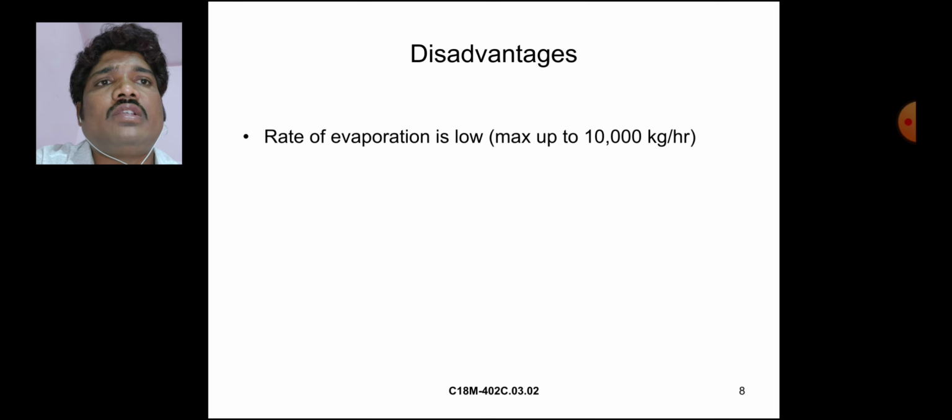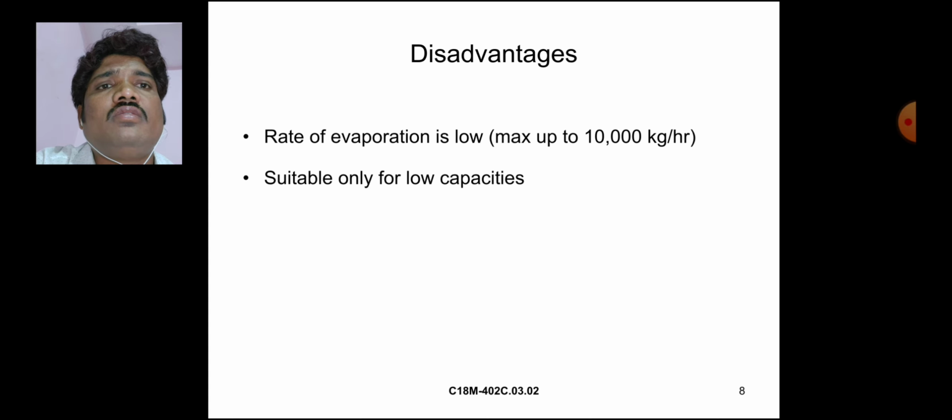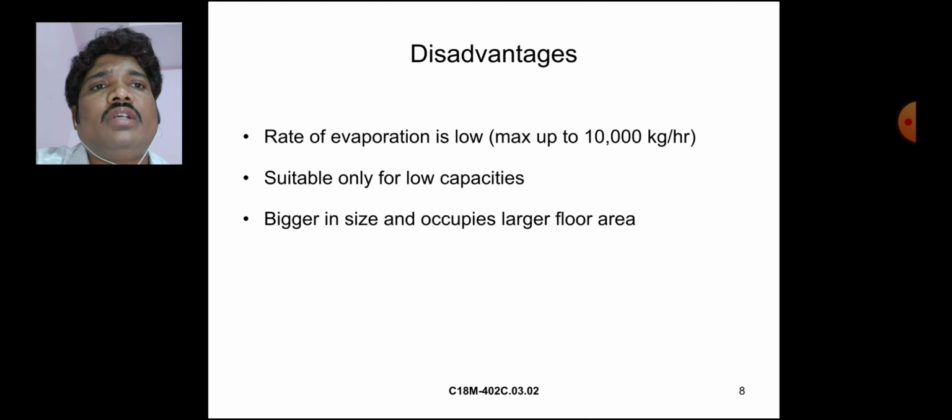Disadvantages of the fire tube boiler: the rate of evaporation is low, maximum up to 10,000 kg per hour. It is suitable only for low capacities. It is bigger in size and occupies a large floor area. These are disadvantages.